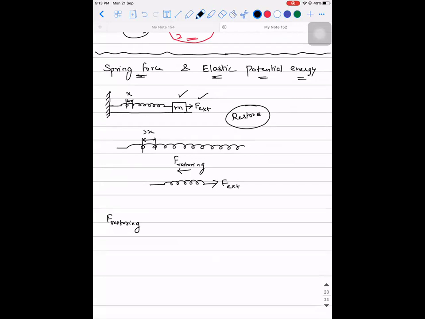So it was practically observed that the restoring force is directly proportional to the elongation or compression in the spring. Or to put it in simple terms, I can call it the change in length of the spring. Are you able to understand this point?